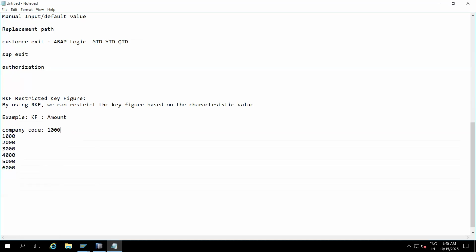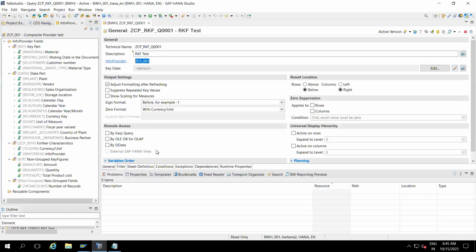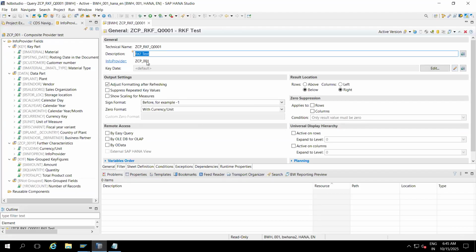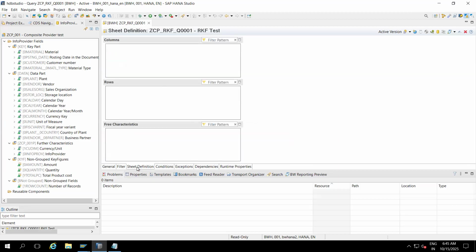I want to see, only at the report level, the amount whenever my company code is 1000. So let's see. Initially, after creating the Bex query, it will be blank. This is the technical name of this Bex query and this is the description. On top of this composite provider we created the Bex query. You can go and see the definition.